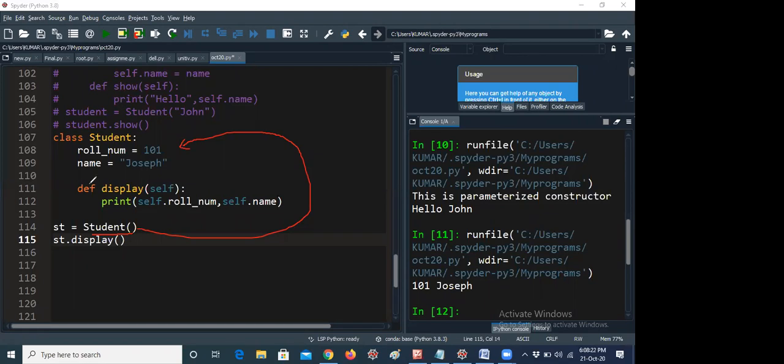That means these two are nothing but class attributes. Class attributes are nothing but class variables. Because I am declaring the class name as Student, roll number and name should be variables, but these act like class attributes. I hope it is clear.